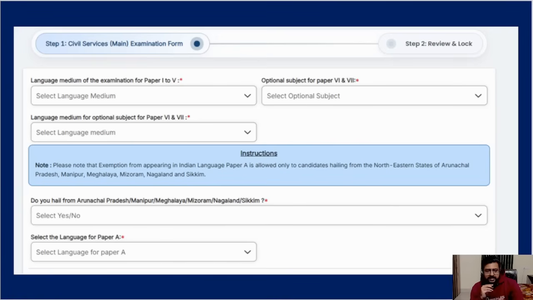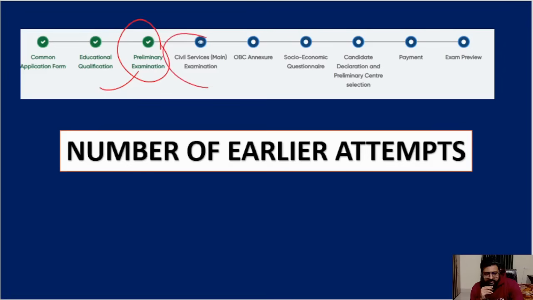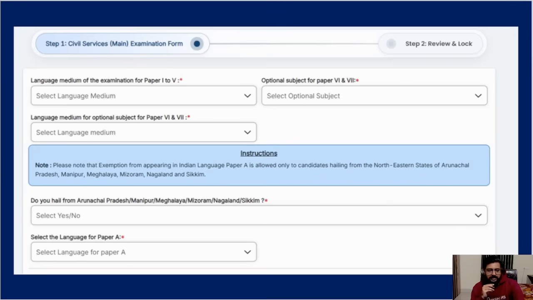After that, the mains examination. Okay, if you see here, civil service mains examination, this is where you have to fill, and here the portal has a problem. I don't know whether UPSC will spot it or not, I will explain. You have to put your language medium, and your optional. Language medium, not paper A, paper B, but which language you will write the exam in. You will write your exam in English, or in Hindi, or in Tamil. That language medium you have to put here. Okay, so that you have to select.